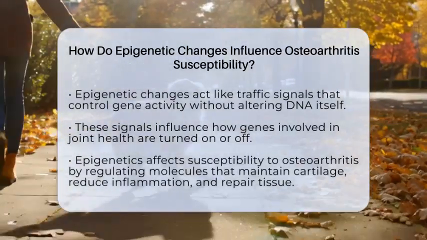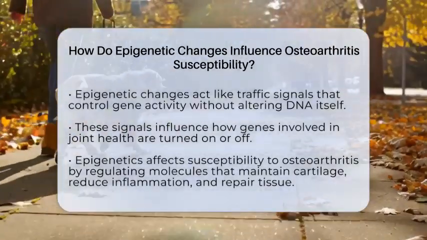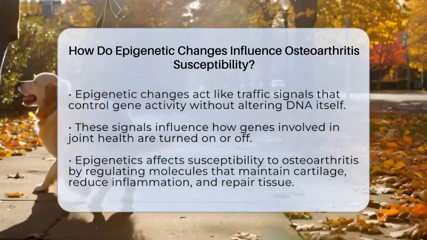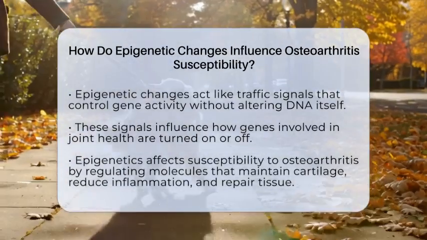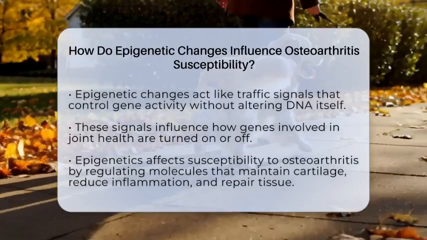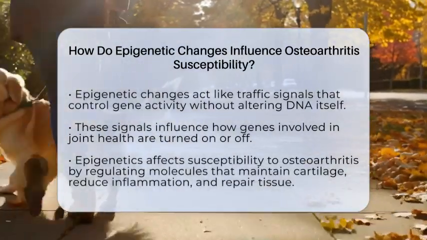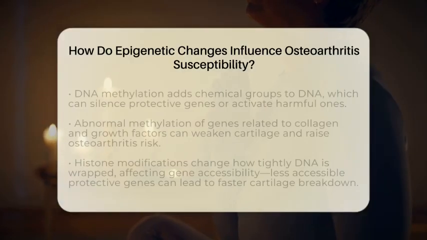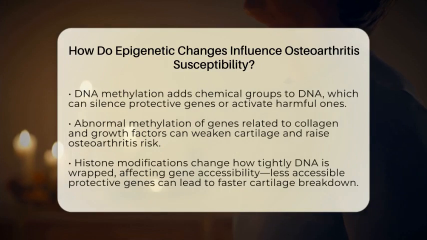Epigenetic changes impact osteoarthritis susceptibility by turning certain genes on or off in joint tissues. These changes happen without altering the DNA sequence itself. They control key molecules involved in keeping cartilage healthy, fighting inflammation, and repairing tissue. When these signals go awry, they can make joints more prone to damage and degeneration.